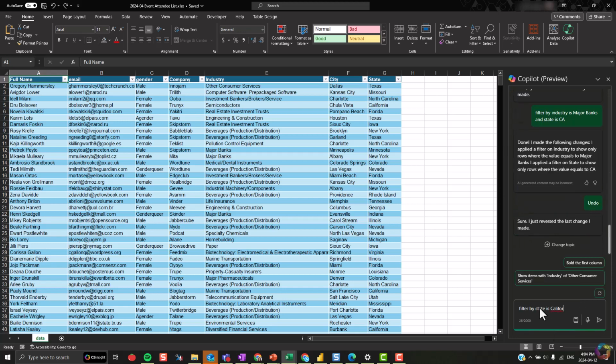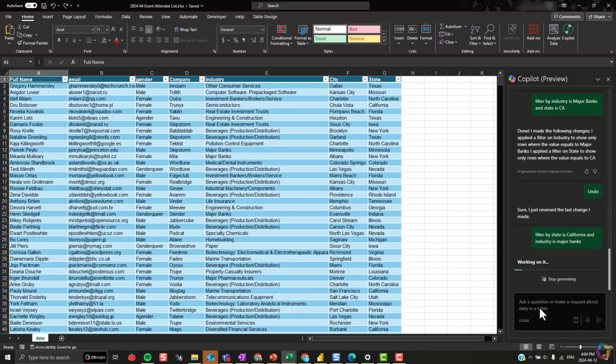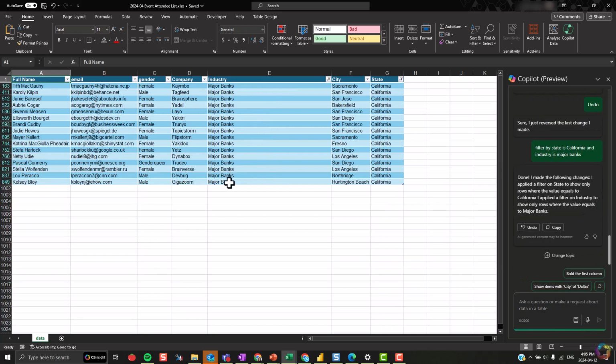She asks Copilot to filter her list by state and by industry. Now that Copilot put these filters in place, Allie is ready to continue her research with her targeted list of prospects.